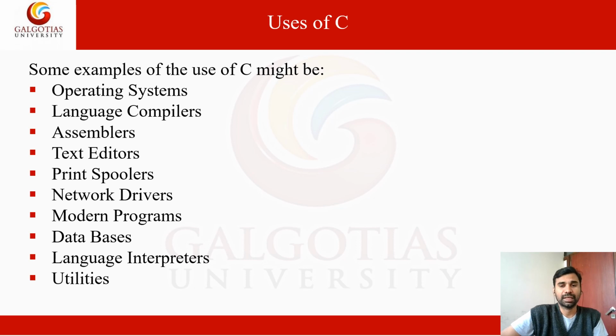Next, language interpreters. An interpreter's job is the same as a compiler's, the only difference is that it does line by line interpretation, line by line conversion. For example, it converts a high level programming language line by line. And utilities, utilities in one variety. For example, any normal inventory control, like a bookstore, normal utility applications. So we can use the C language.